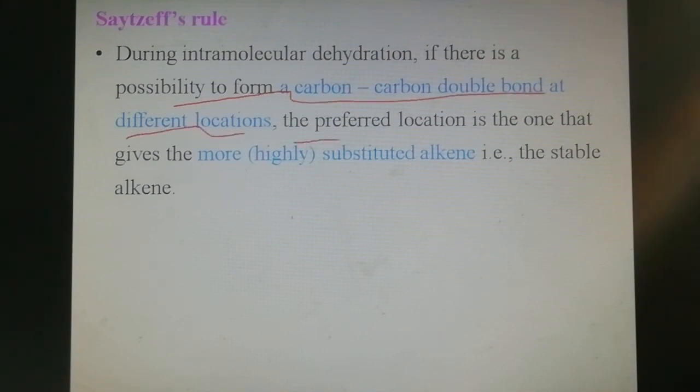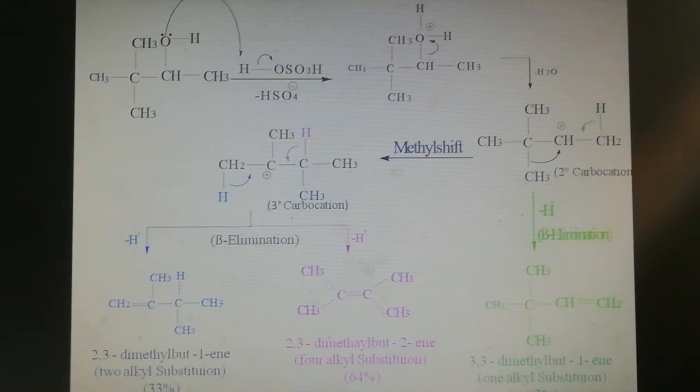The preferred location is the one that gives the more highly substituted alkene, which is the more stable alkene. So the major product is the more substituted alkene.